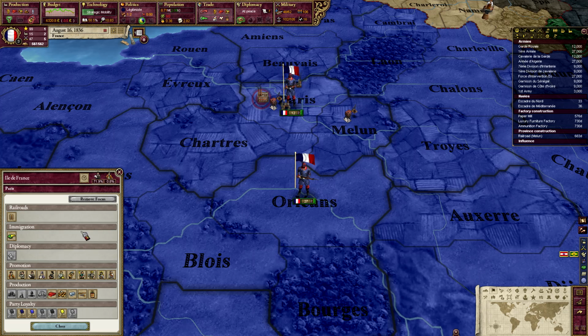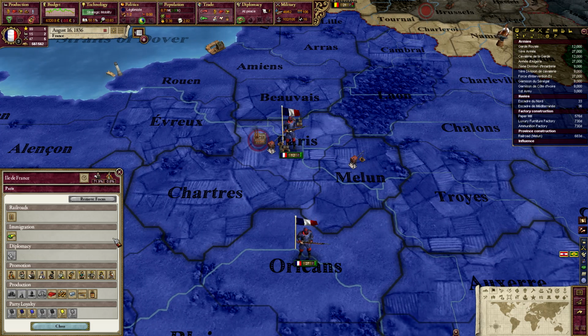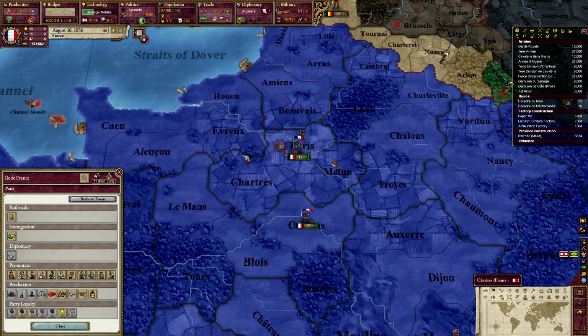And a national focus will basically push something to happen in a region. So you can see here, we can attract immigrants. Migrants are 20% more likely to choose this region. Capitalists, 50% more likely to build railroads. But what is very important is promotion. So we can encourage people who live in this region to become a certain job type. We can also encourage the textile industry, so we can make people want these things more. We can also do party loyalty, so we can make people more loyal towards a certain party. And all these are very, very useful for what we want to do.